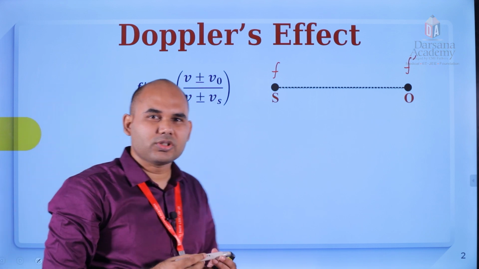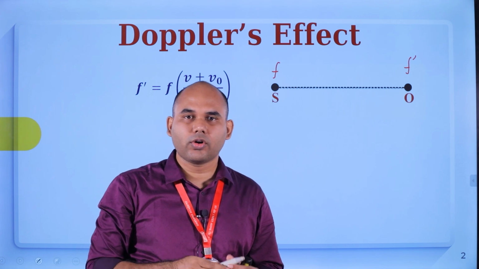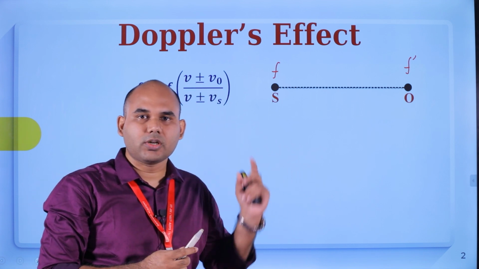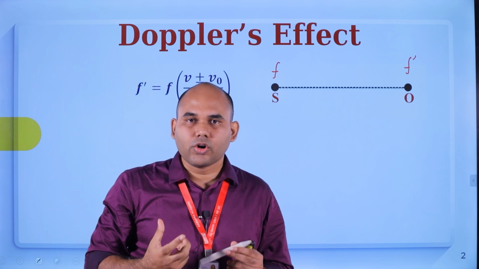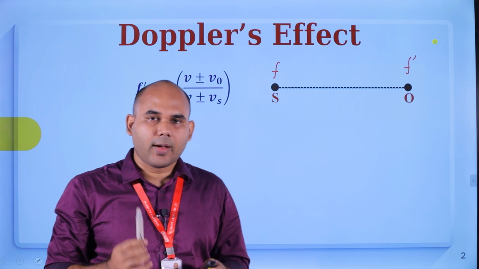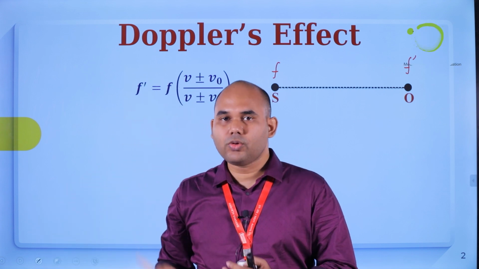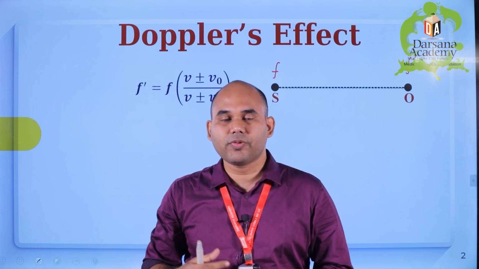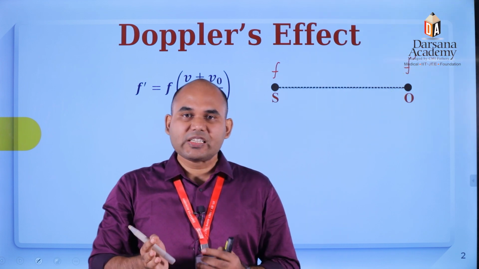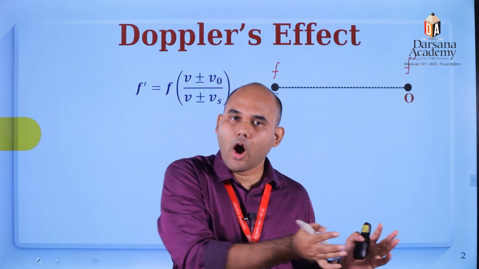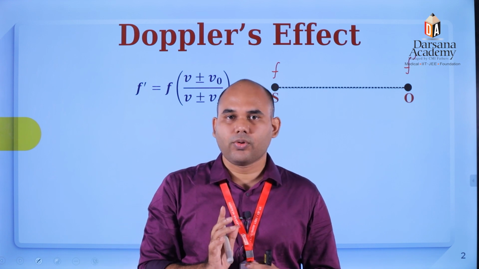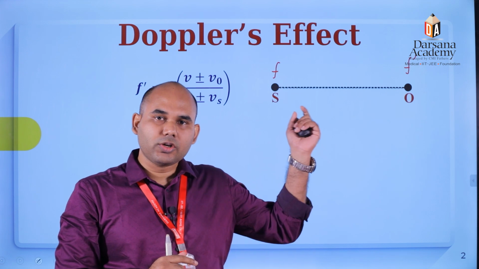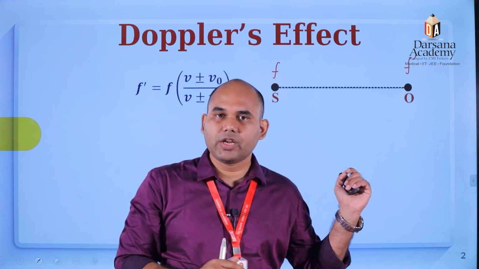In books there may be more than one formula for this plus or minus situation, but we will remember one formula and apply logic. Take the bus example: when it is approaching you, you get a louder frequency, meaning the frequency increases, and when it is receding, moving away, the frequency decreases. That is the concept, and the observer is always in the numerator and the source in the denominator.